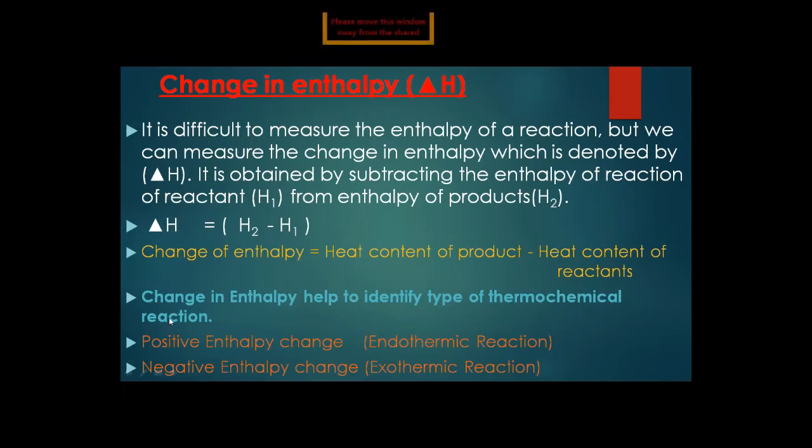So with the help of change in enthalpy, we can identify the type of thermochemical reaction. There are two types of change in enthalpy: positive enthalpy change and negative enthalpy change. A positive enthalpy change gives an endothermic reaction, and a negative enthalpy change we call an exothermic reaction. So because of the change in enthalpy, we can identify the types of thermochemical reaction: endothermic and exothermic.